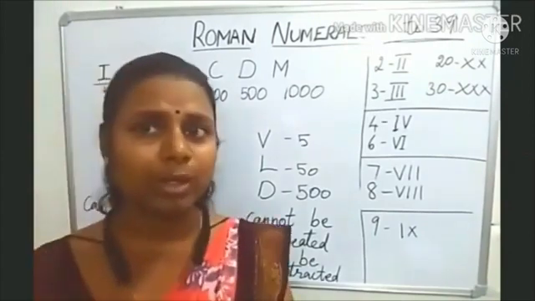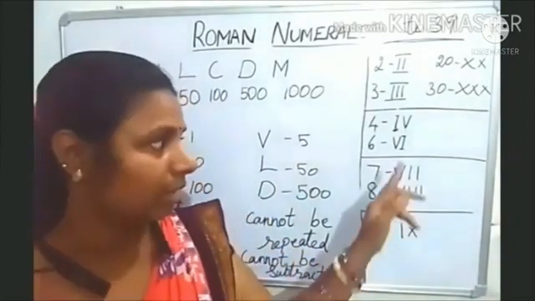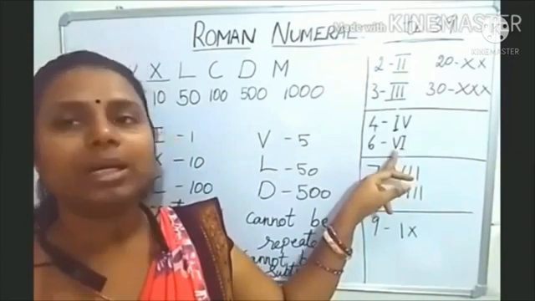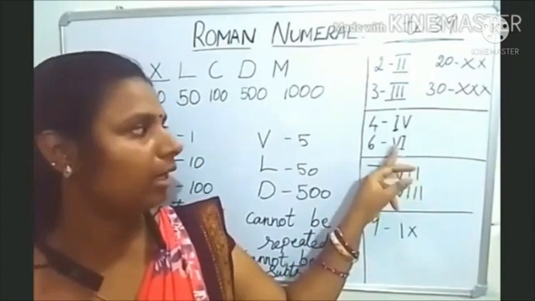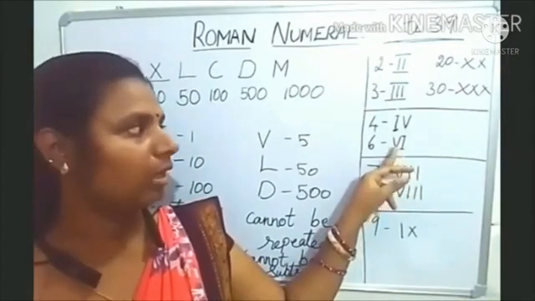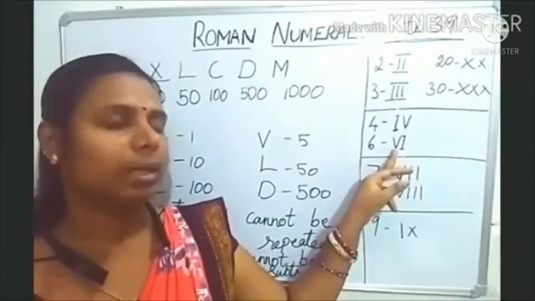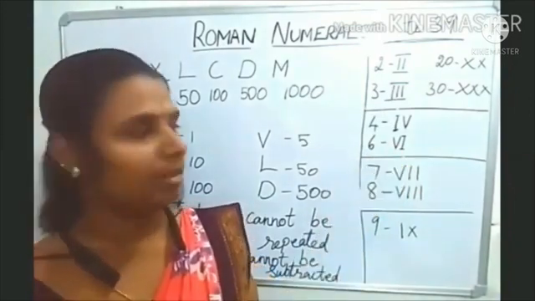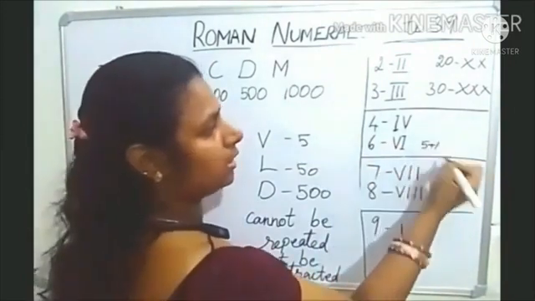Okay. The third rule: any number written to the right of the big number. Now 5 is the big number, then 1 is the small number. Now 1 is written to the right of the 5, so that must be added. Any number written to the right of the big number must be added. So it is 6: 5 plus 1, 6.